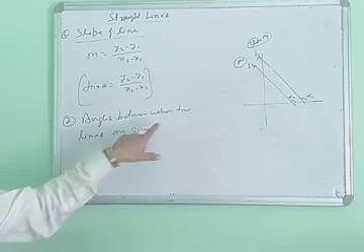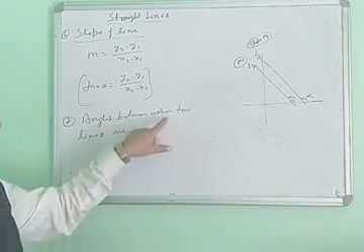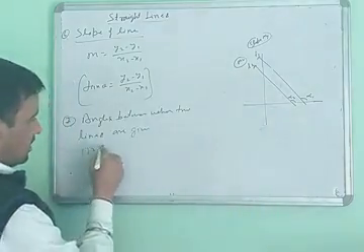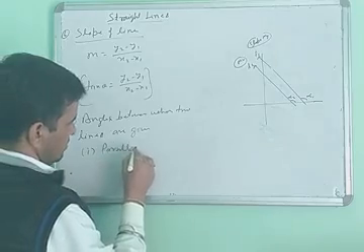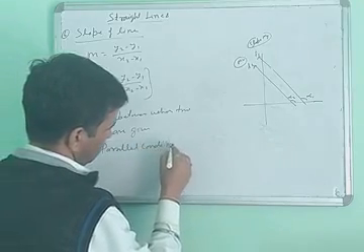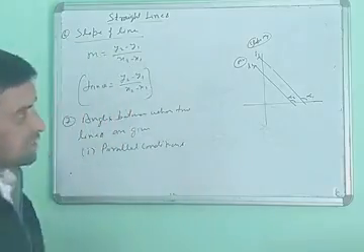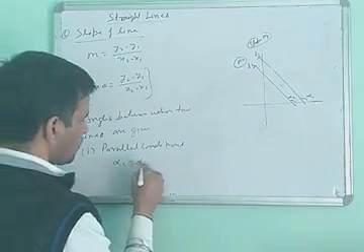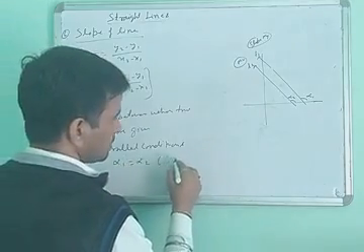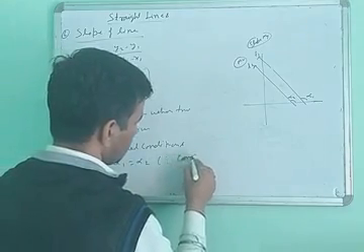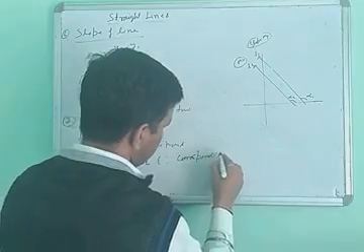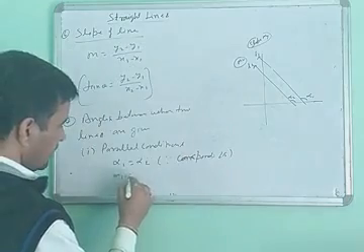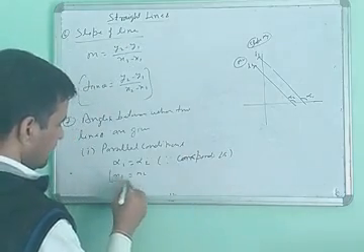So when finding the angle between two given lines, the first condition is the parallel condition. In this condition, alpha 1 equals alpha 2 because they are corresponding angles. So you can say that M1 equals M2.